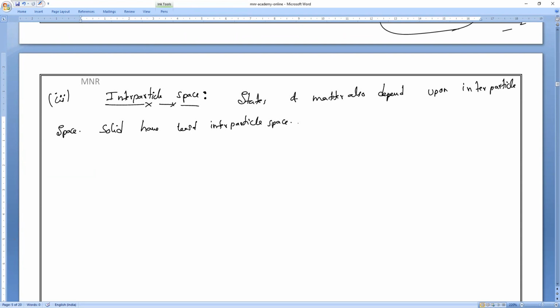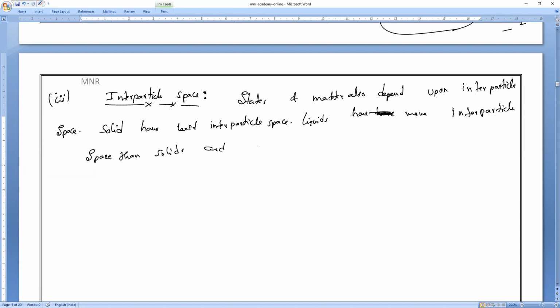Liquids have more interparticle space than solids, not less.